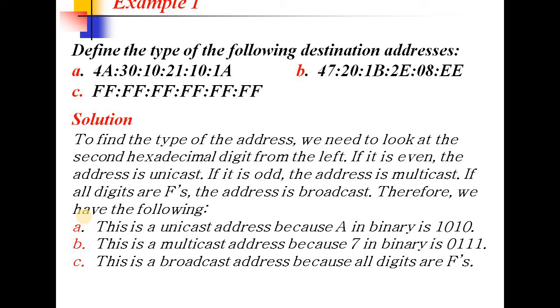For B, you see the letter E, which ends with 0111, so the first bit of the address is equal to 1, which means it is a multicast address. Then for case C, the first letter is F. All the bits are set to 1, which is called a broadcast address. All 8 bits are equal to 1, which means it is a broadcast address.